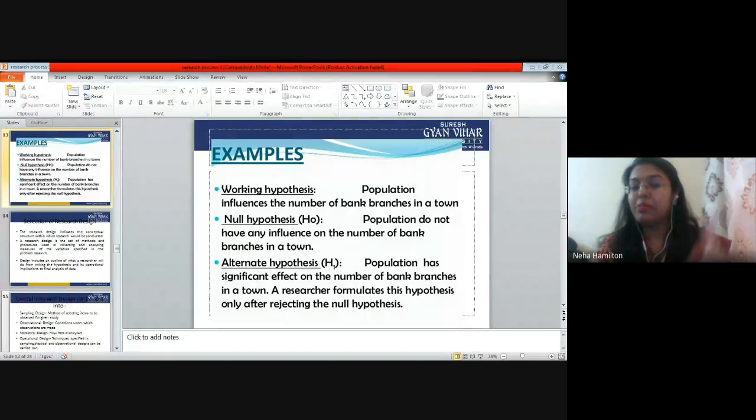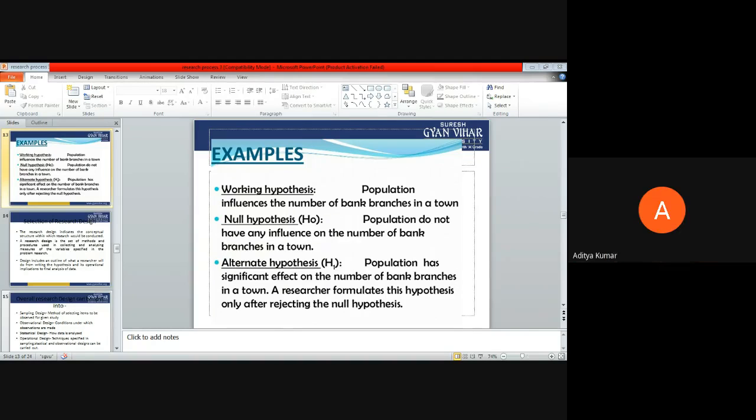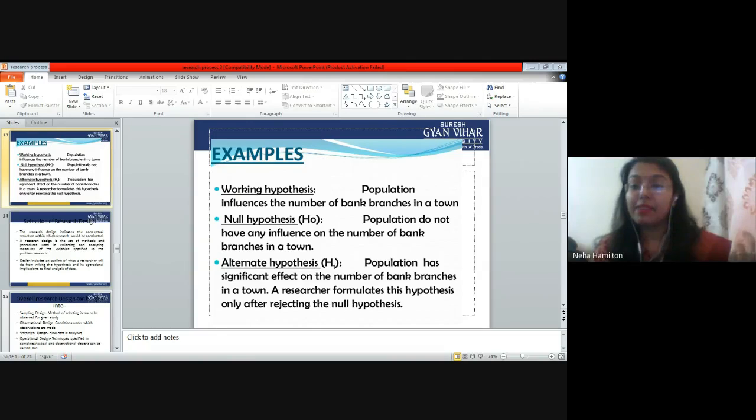Here the two variables are population and the total number of bank branches. If I ask you a question, in which city will the bank branches be more, Jaipur or Mumbai? In which city will the total number of branches be more? Mumbai. Why? Mumbai is a big city. Big city means high population, right? So what are the two variables? Population and the total number of bank branches.